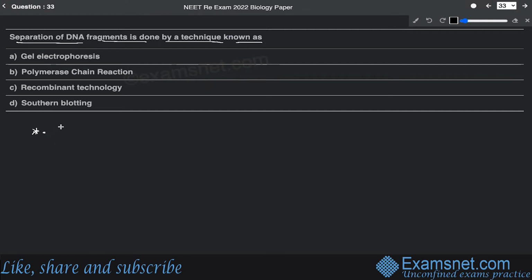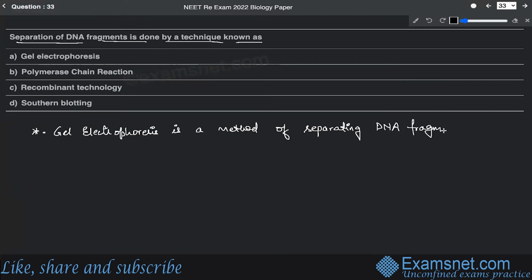So gel electrophoresis is a method of separating DNA fragments.